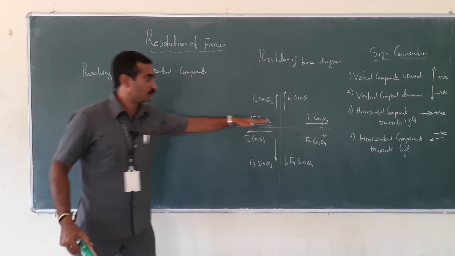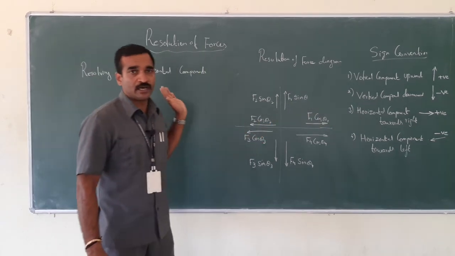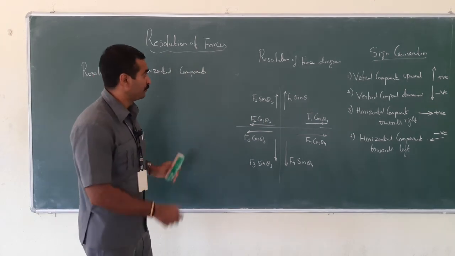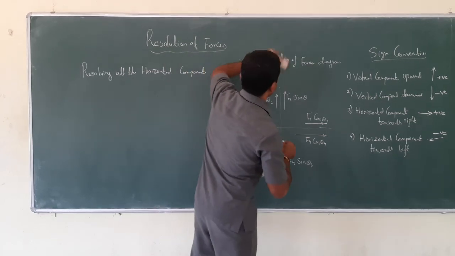These are forces acting horizontally, whether in the positive direction or in the negative direction.